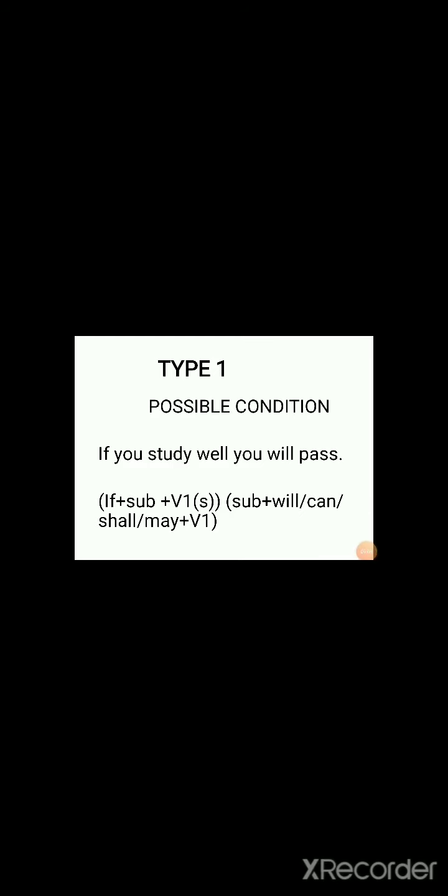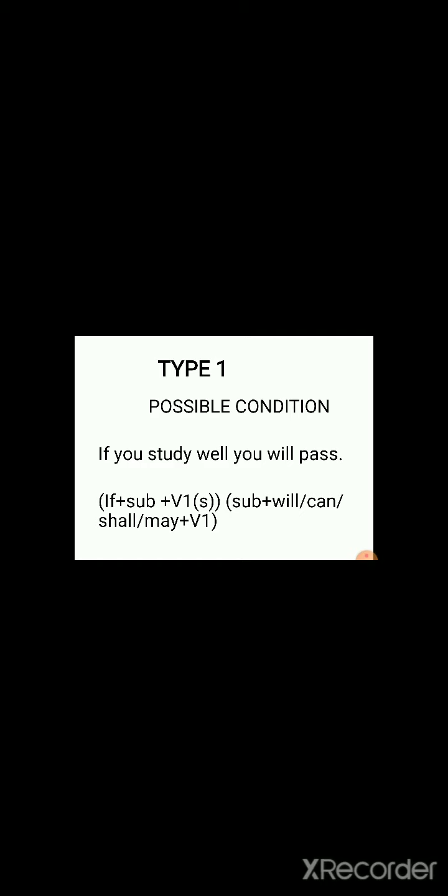Please have a look at this once again. If you study well, you will pass. If plus subject plus V1, then in the main clause, subject plus will or can or shall or may plus V1. Here there are 4 auxiliaries: will, can, shall, may, but mostly will is used.